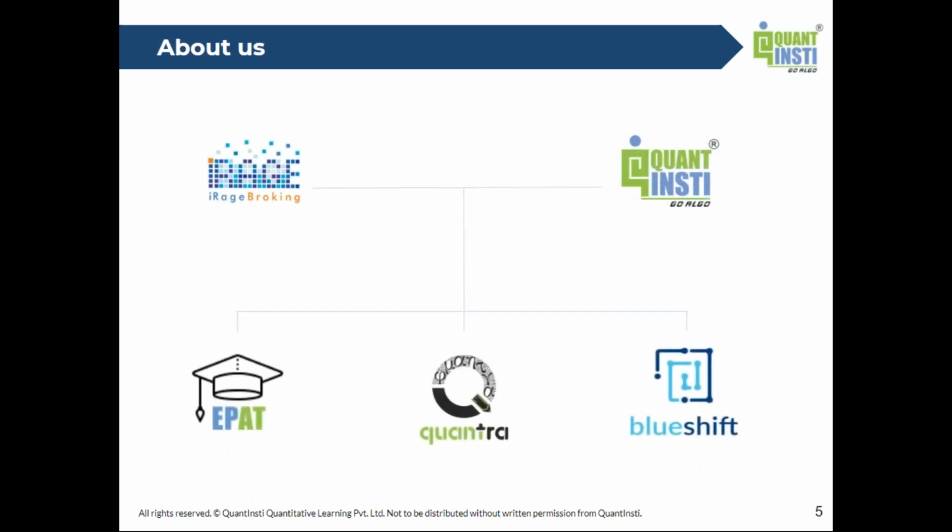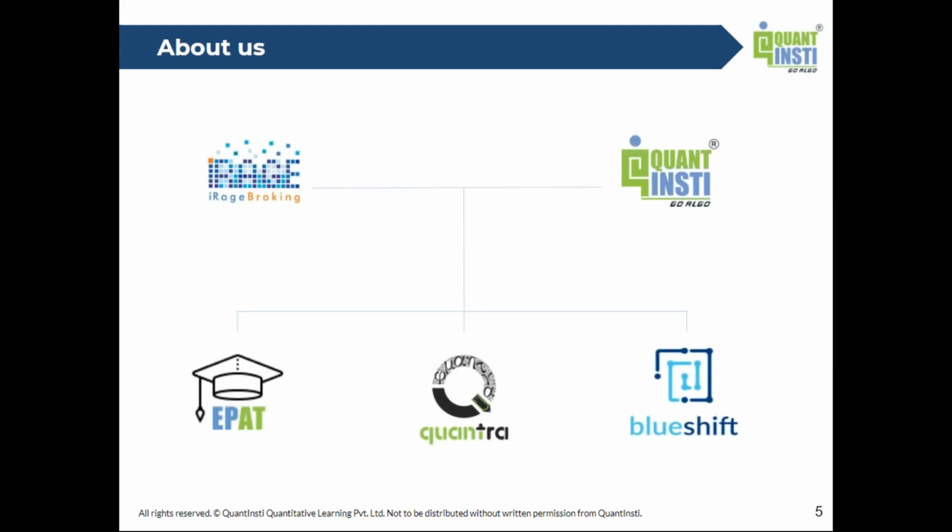So let me first talk about us. We are iRage and Quantinsti. We are two closely linked firms, sister concerns, one would say. iRage Capital is one of the largest high-frequency trading firms in India. We are market makers for many of the F&O traded contracts on the Indian exchanges. And Quantinsti is its research and training arm.